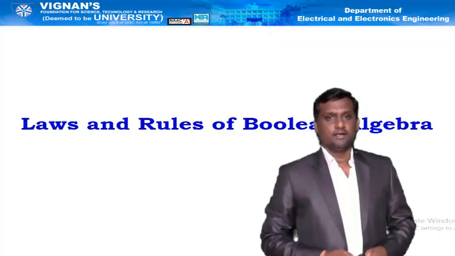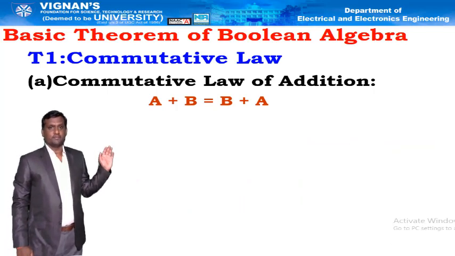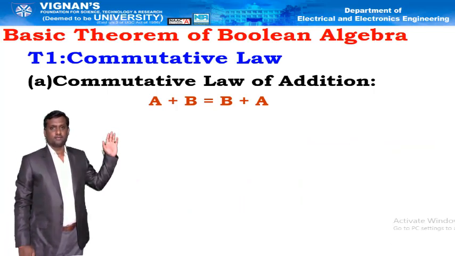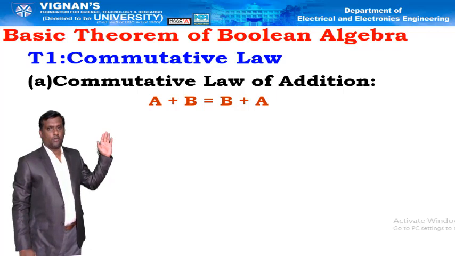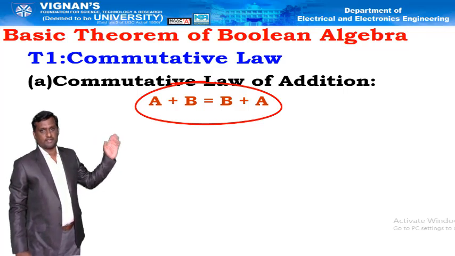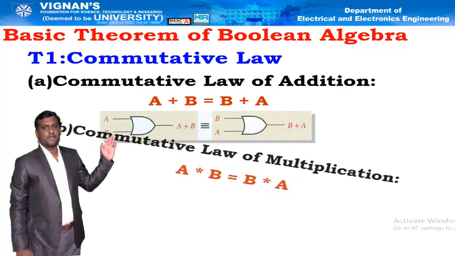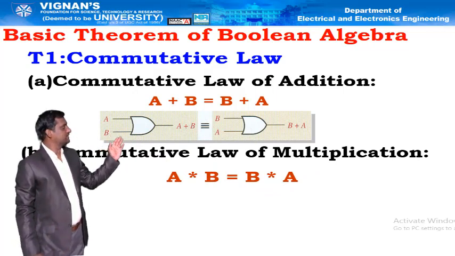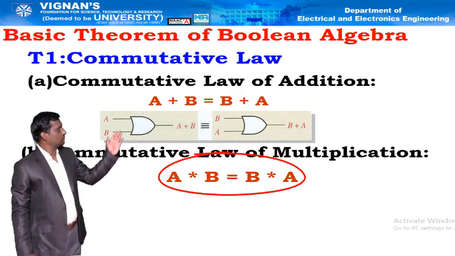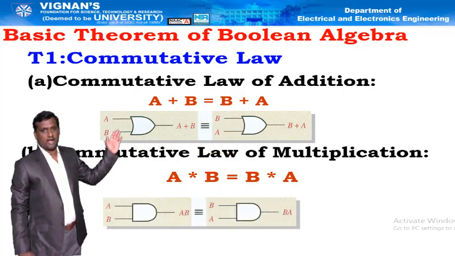First one, rules and laws of the Boolean algebra. Basic theorems of Boolean algebra. The first one is the commutative law. Commutative law of addition is a plus b equal to b plus a. Similarly, commutative law of multiplication is a into b equal to b into a, that is represented with an AND gate.